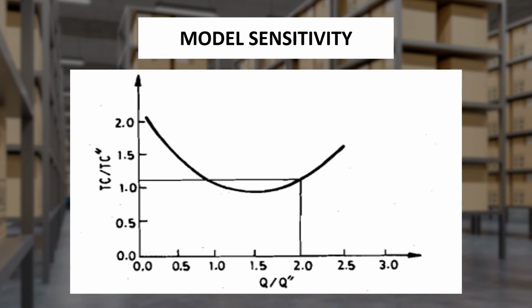You just see the shape of the curve. At 1, that means we are ordering exactly the economic order quantity, when the ratio Q upon EOQ is 1. Please remember this figure in your mind.